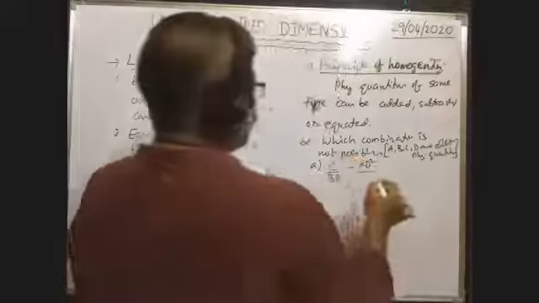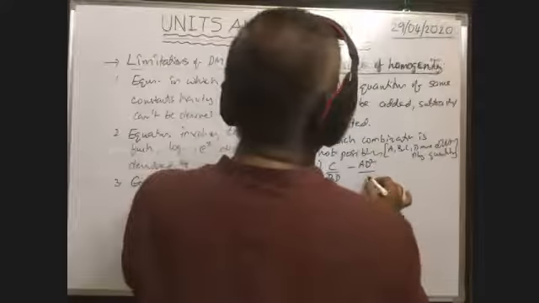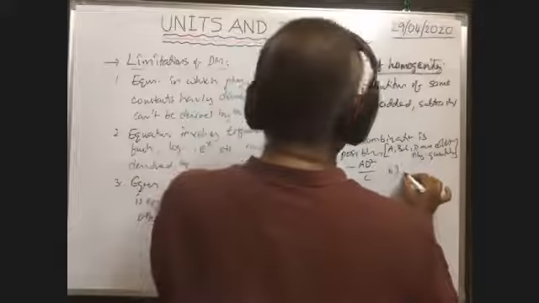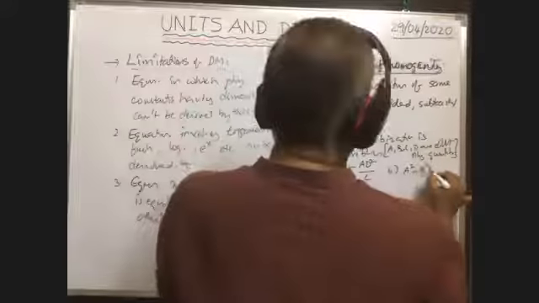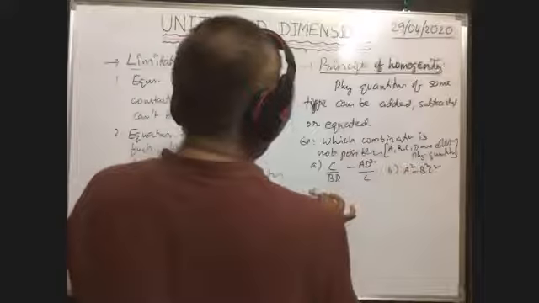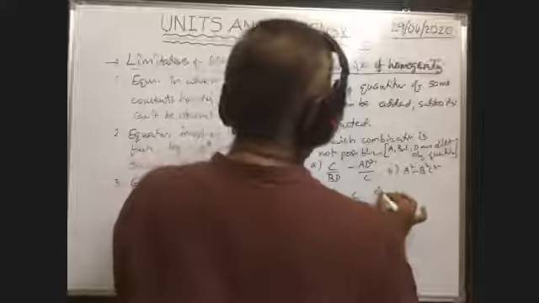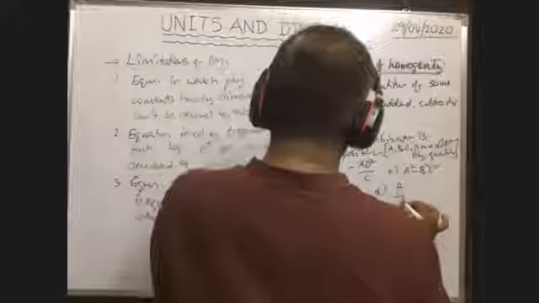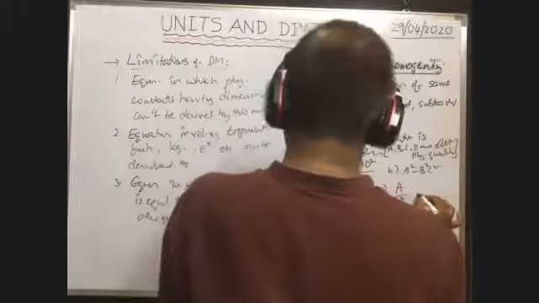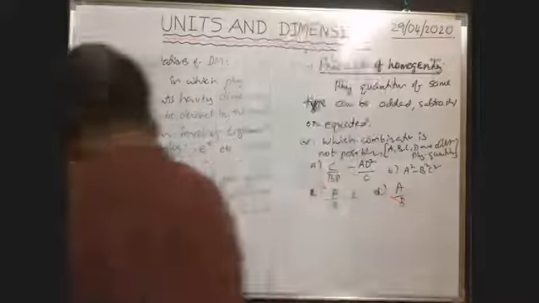C by BD minus AD square by C. Option B: A square minus B square C square. Option C: A by B minus C. Option D: A by D minus C.